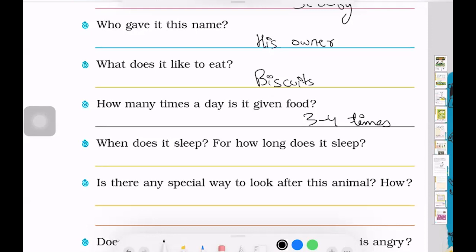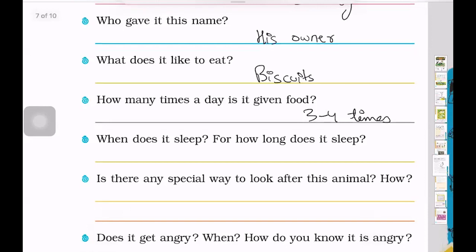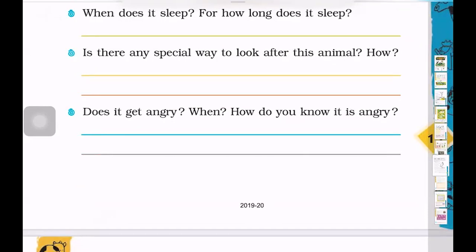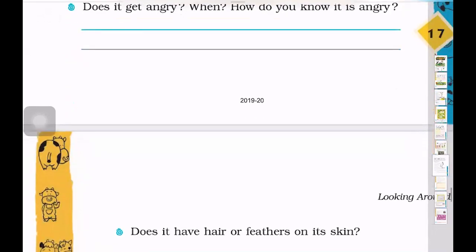Now, is there any special way to look after this animal and how? He's kept very clean, and they take him out for a walk and play with him. Then does it get angry? When? How do you know it's angry? It gets angry if it's locked inside the house and they don't take him for a walk. And even if he sees an unknown person, he gets angry. But he barks at the unknown person and then he calms down when his owner tells him to do so.